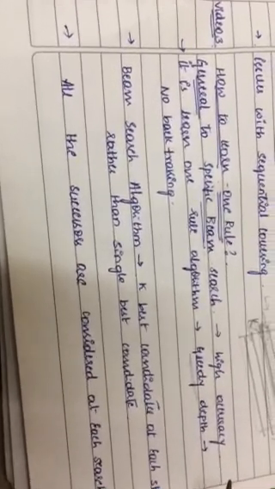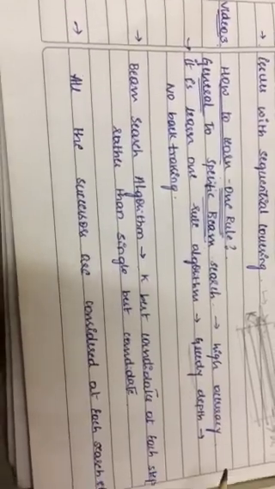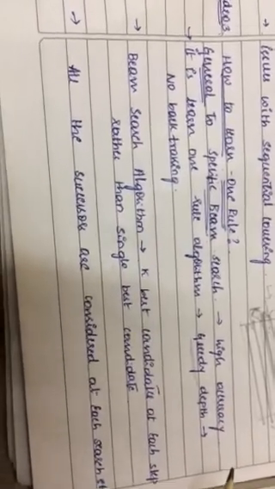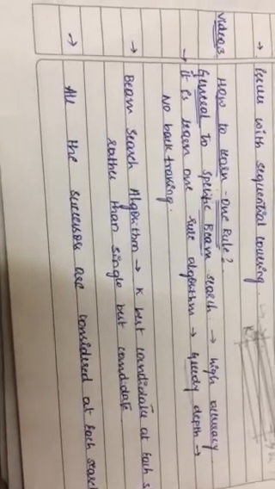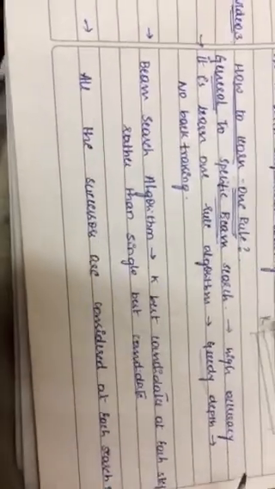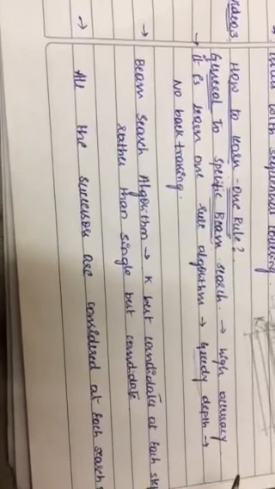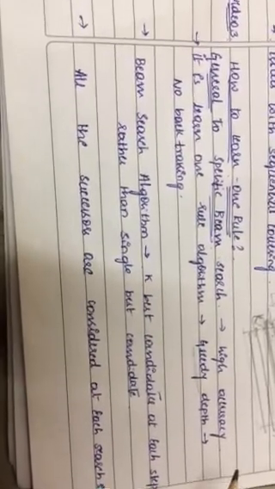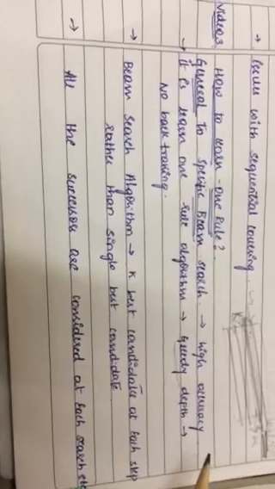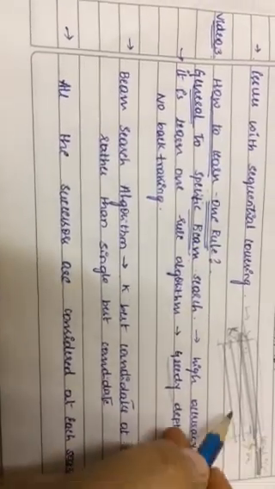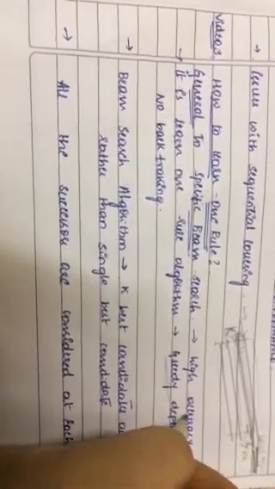Now what is meant by beam search? Beam search is a heuristic algorithm where it performs the greedy search step by step with a reduction in the memory. That is known as the beam search algorithm. In a beam search algorithm with a greedy search, it is going to find the k number of best candidates in each and every training example.